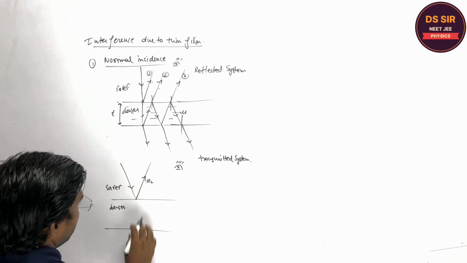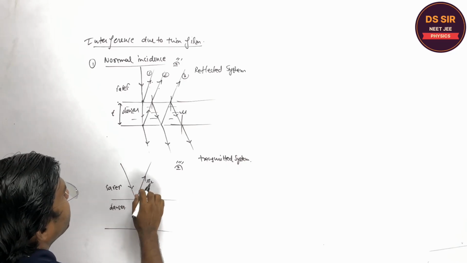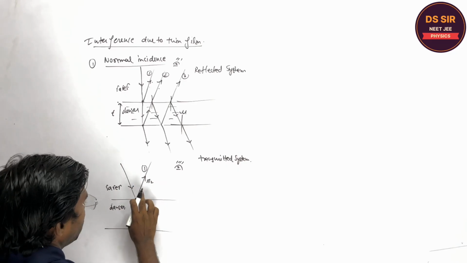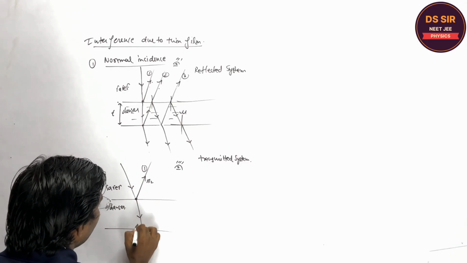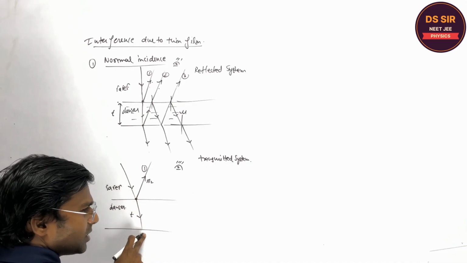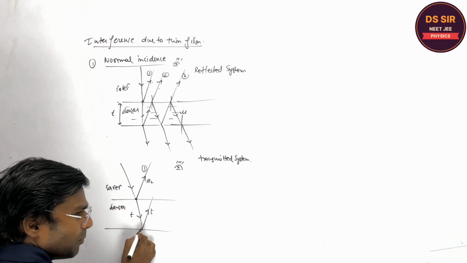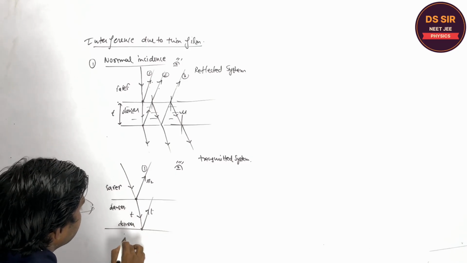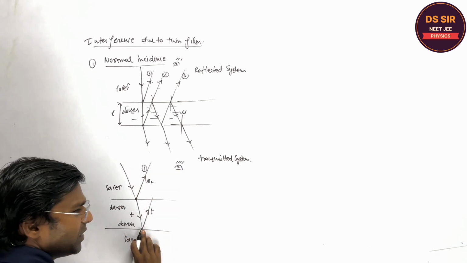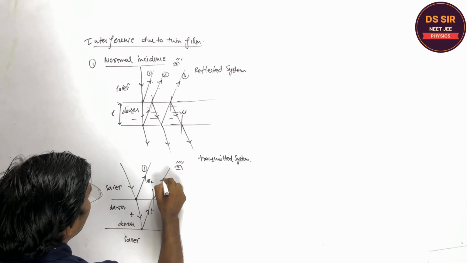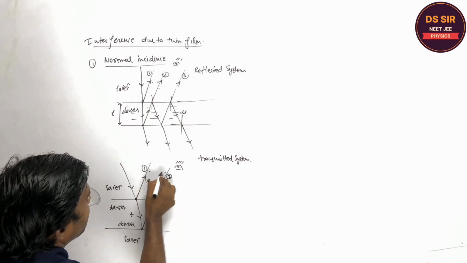Are you getting or not? The path difference is lambda by 2, and the phase difference pi is introduced in the first wave. This is the extra phase difference due to the reflection from the rarer to the denser medium. And this other wave is traveling a distance t, then again t. Now the reflection at the boundary is from the denser medium to the rarer medium, so when the reflection is from the rarer boundary, no phase difference is introduced, and now this is the second wave.